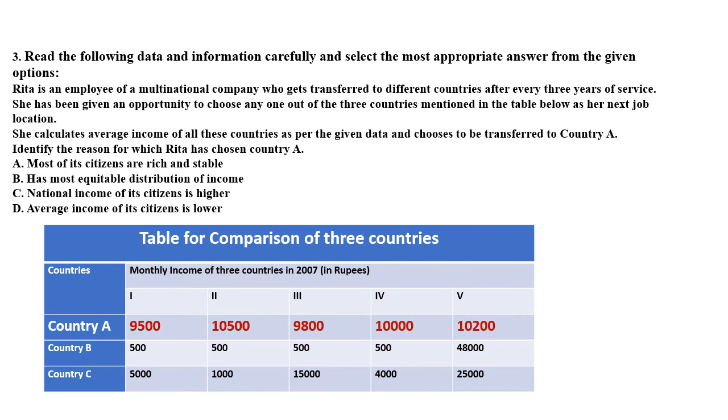Whereas you see there is greater disparity, greater inequality among the people of country B. Again, you see in country C, half of the total money earned by all these 5 people is earned by a single individual. So there is greater disparity or inequality in country C and country B. That's why Rita finds there is more equitable distribution of income in country A. That's why she has chosen to work in country A.